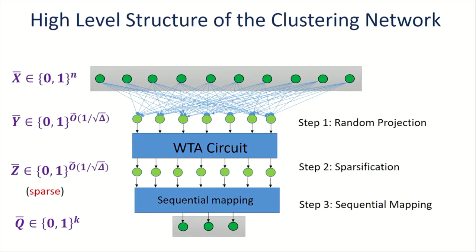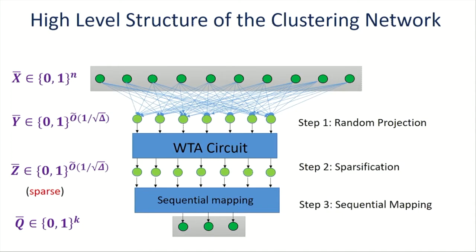Finally, in our third step, we take this set of intermediate sparse vectors Z and map each pattern into a unique representative. We do so in a sequential manner, meaning the first input is mapped to the first output, the second input we see is mapped to the second one, etc. So we also needed to implement a memory mechanism in order to remember the association between inputs and outputs.